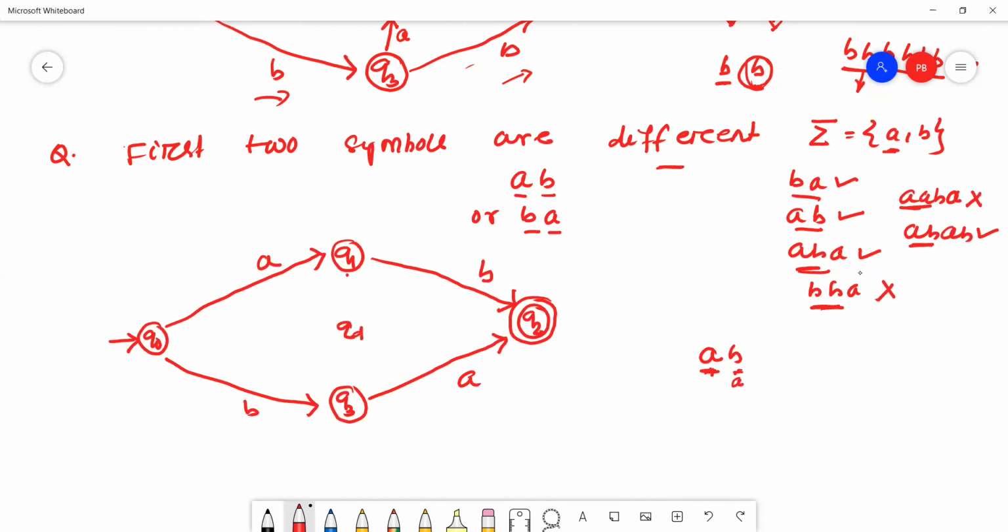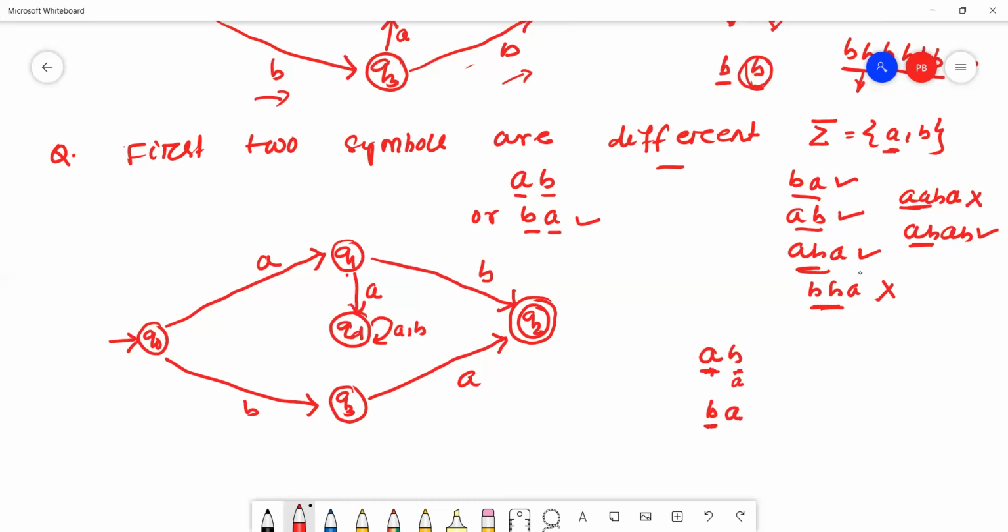Then it will go to the dead state. Okay, B, A, the first alphabet in the second case.